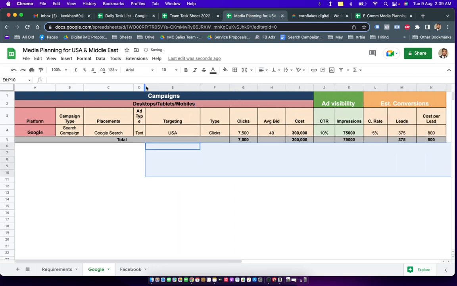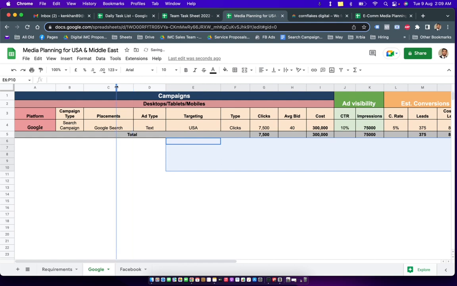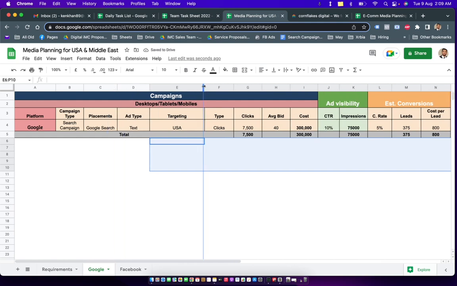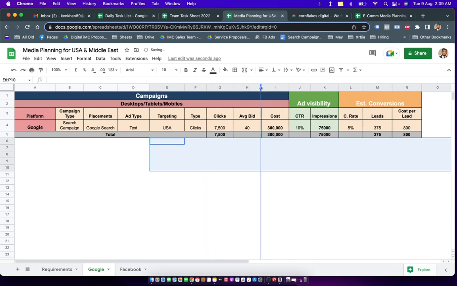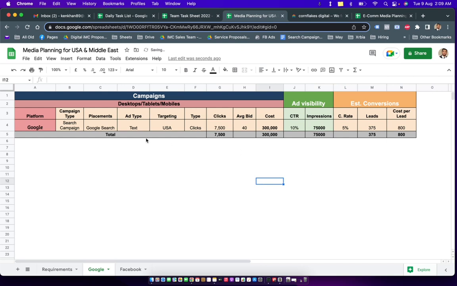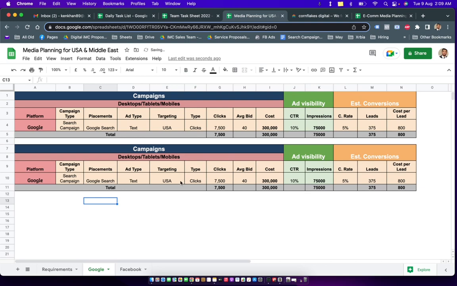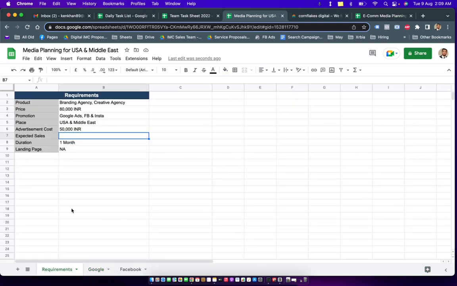Okay, let's try to fix this sheet so all the tabs properly appear over here. All right, now this looks fine. And this is for search campaign USA. And I can make one more sheet for search campaign Middle East. All right, so let's start with USA, and then we will quickly switch into making the plan for the Middle East market. Now let's come to the requirements tab.